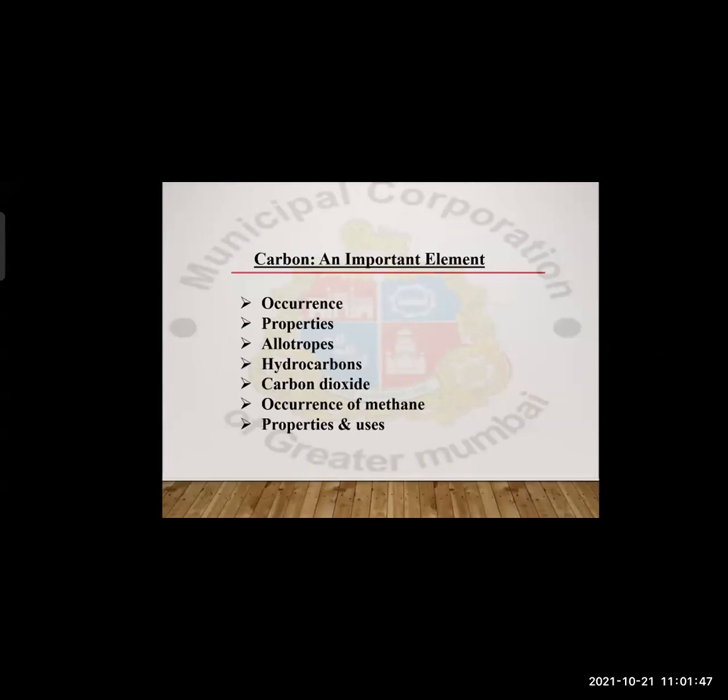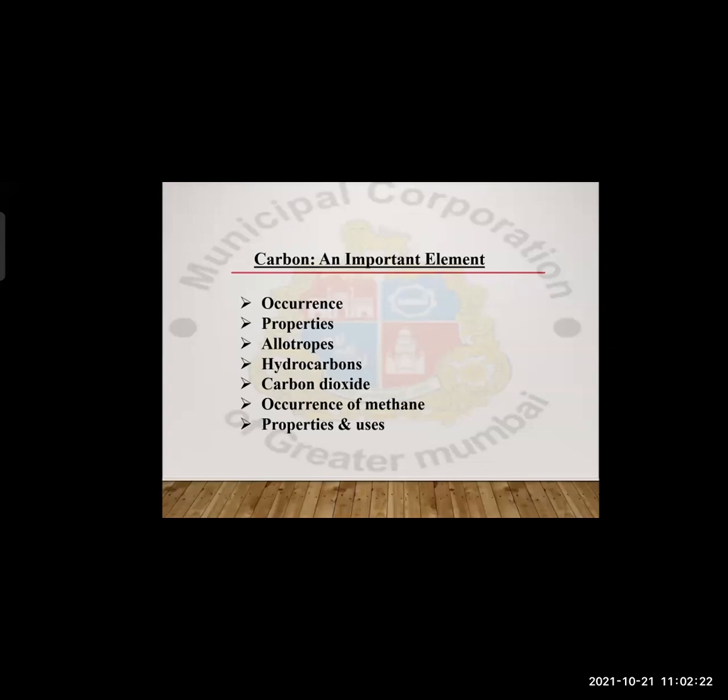In this chapter, we will be studying the occurrence, various properties of carbon, and many things about carbon. Since the name of the chapter is itself Carbon, an Important Element, it is really an important element for the entire chemistry, we can say. Carbon has a very good role in each and every element.